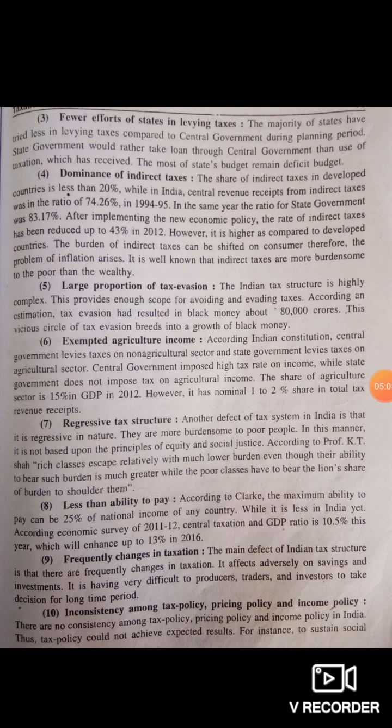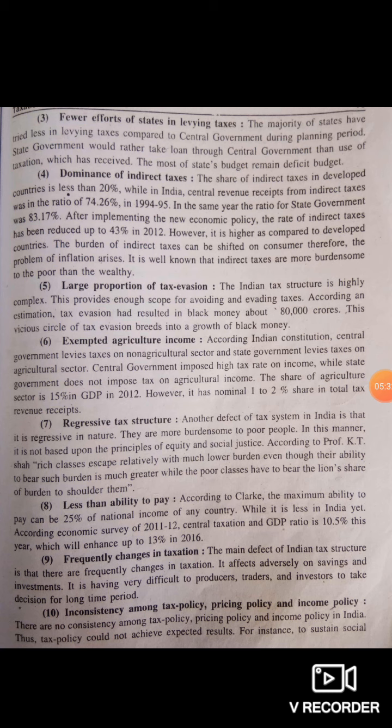Then the eighth one is less ability to pay. Here the maximum ability can be according to the national income of the country, while here it is less in India. Why? Because according to the economic survey in 2011-12, the central taxation to GDP ratio is 10.5%. So this will increase to 13% in 2016.